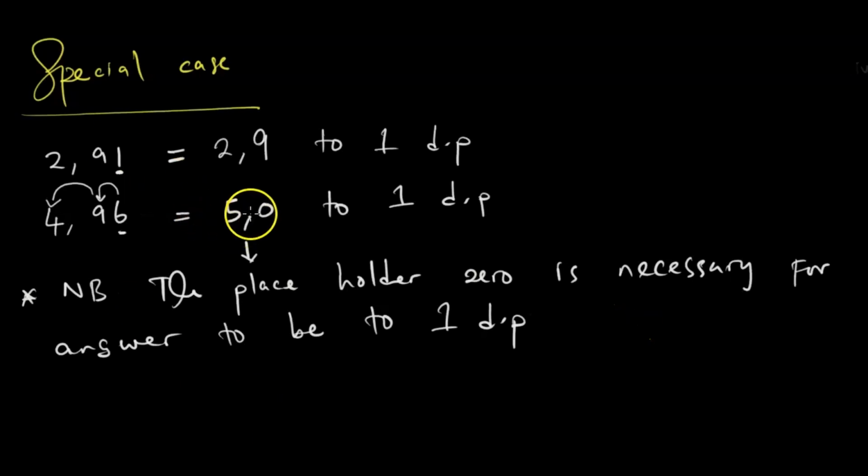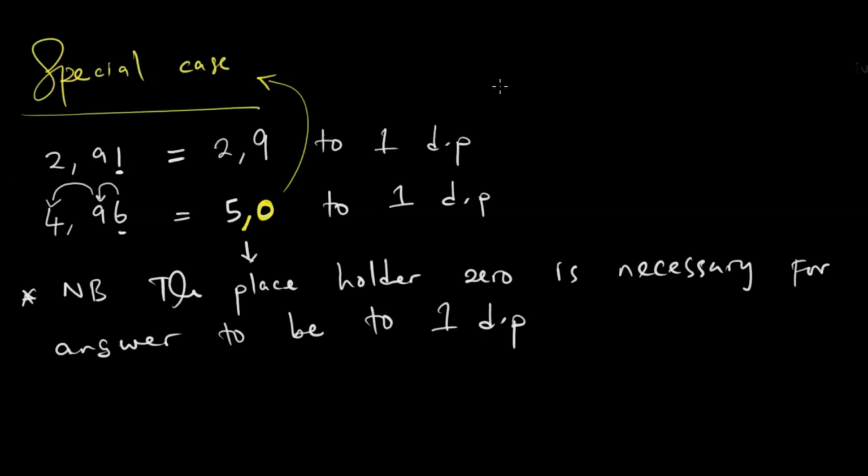So this 0 must be written as well. Even though 5.0 looks like it is just repetitive, it must be written, because our answer should have 1 decimal place. So the 0 is representing that decimal place. That is the special case we are referring to. So please be careful when that is asked.